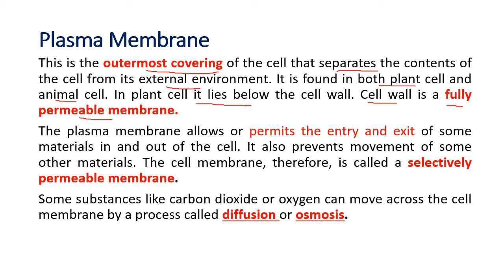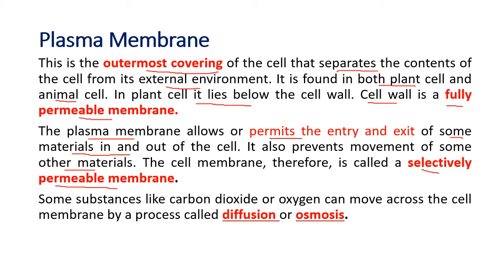But the plasma membrane allows the entry and exit of only some materials, not all the materials. The plasma membrane is a living component of the cell. It decides whom to allow in and whom not to allow in. It will allow food to go in, but harmful substances it will not allow. So it prevents the movement of other materials and only allows some materials to move in and out. So it is a selectively permeable membrane.